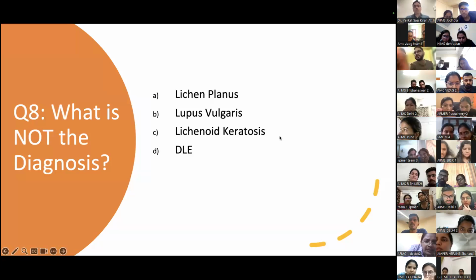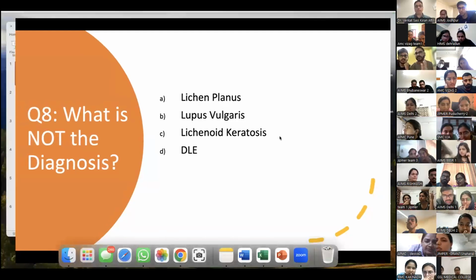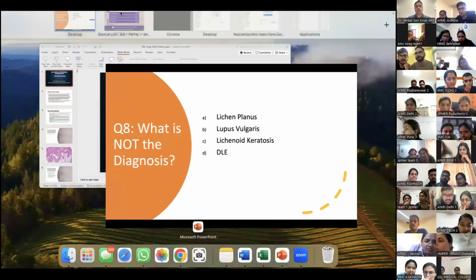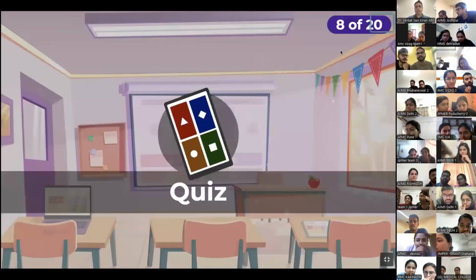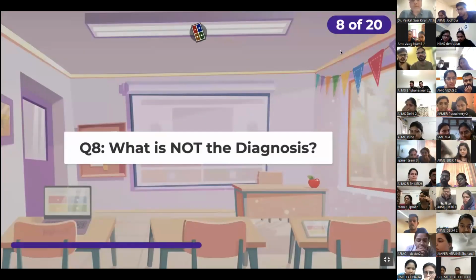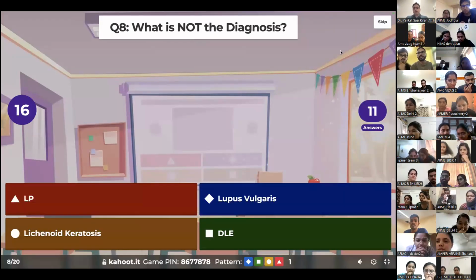Okay, what is not the diagnosis? Your options are lichen planus, lupus vulgaris, lichenoid keratosis, or DLE. So 3 of these entities share a similar histological picture. So your question is, which may not share the similar histological picture out of these? Okay. So your options are lichen planus, lichenoid keratosis, lupus vulgaris, or DLE.